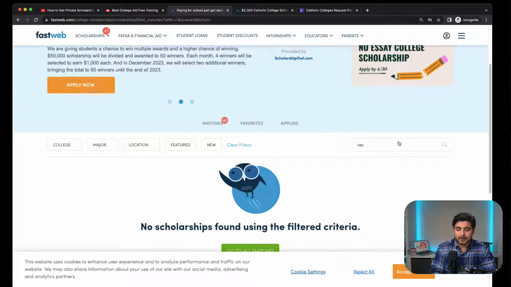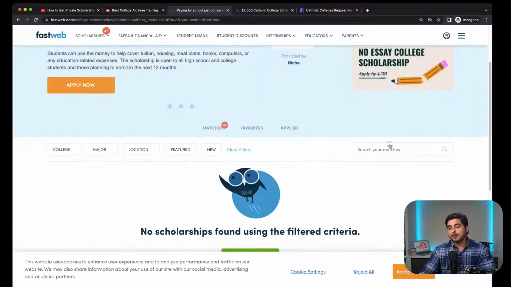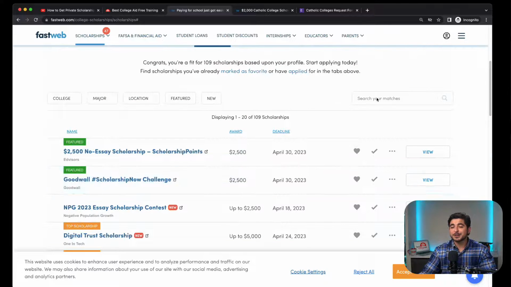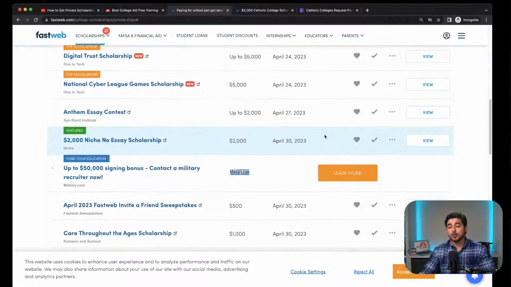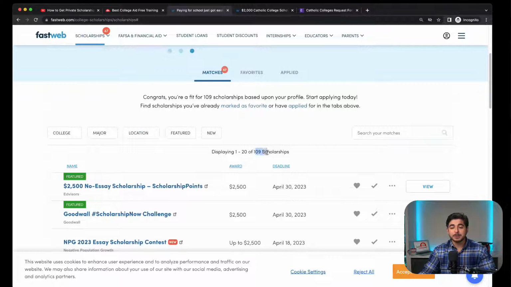We can use other words like relocation. And you just got to try with a bunch of these and see which ones work. All right. So in this particular example, those words are not working, but I would just go through a bunch of different lists, or you could go one by one through these 108 opportunities displayed and see which ones apply to you. All right. But you kind of get the gist of it, right?